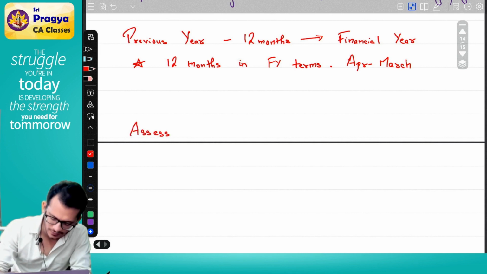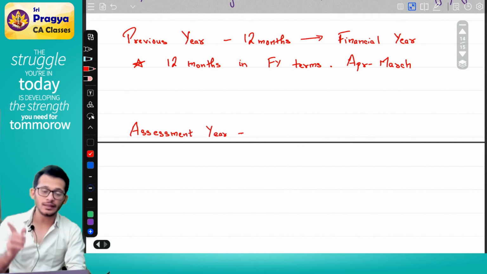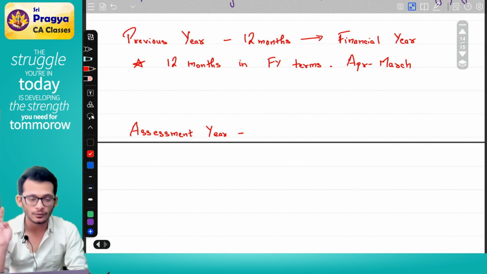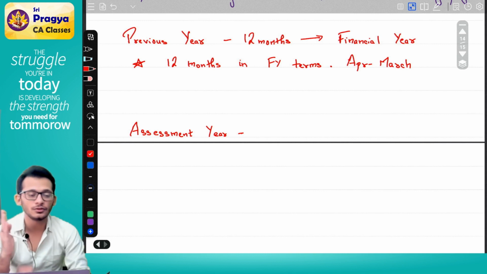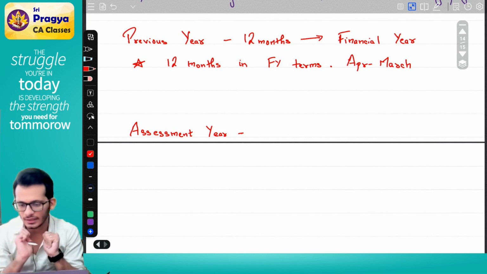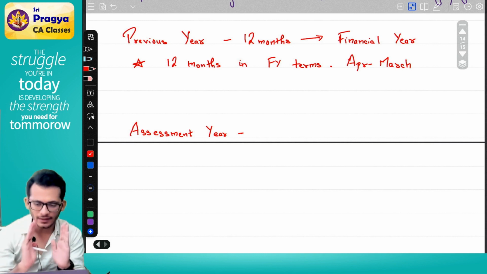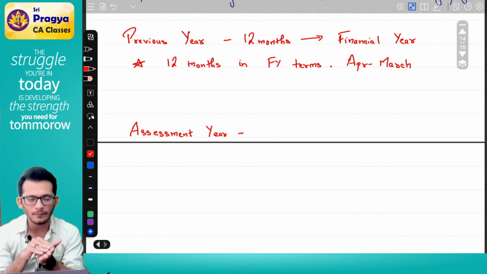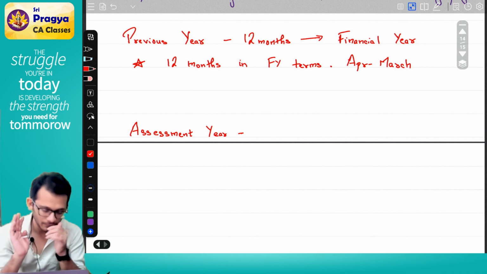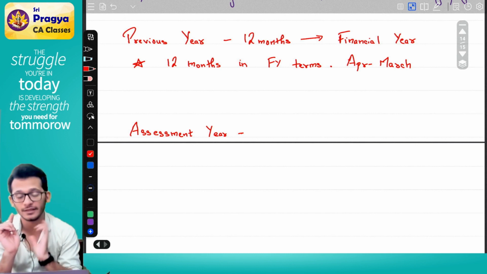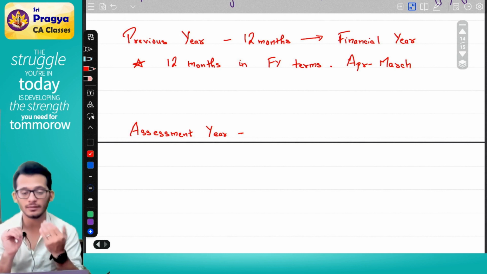Which brings in your next word called assessment year. In this assessment year, they are simply saying, you earn an income in one year, and next year I will ask you to pay tax. The reason is that I want to know how much income you had in that period. On the income you earned, you compute your taxes and pay your taxes in the assessment year, which is why we use the word assessment year, meaning I am assessing your income of the last year.